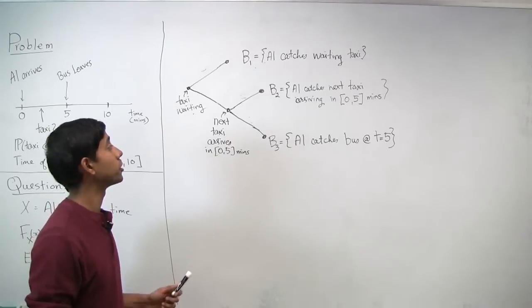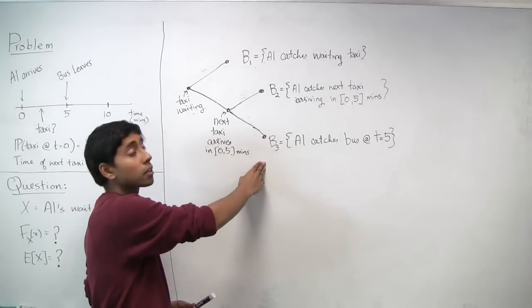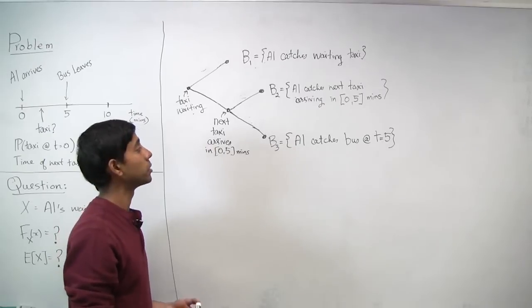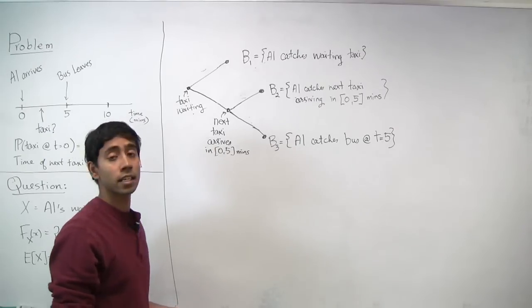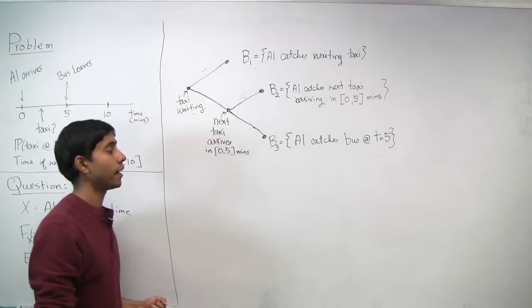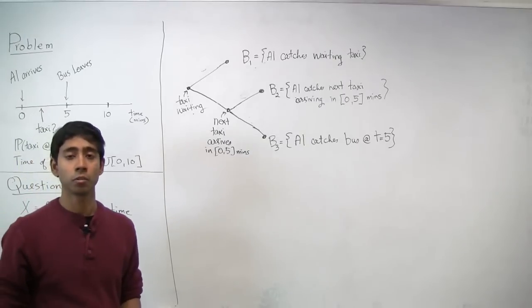I've drawn it for you here, in which the events of interest are B1, B2, and B3. B1 being Al catches the waiting taxi, B2 being Al catches the next taxi, which arrives between 0 and 5 minutes, and B3 being Al catches the bus at time t equals 5.